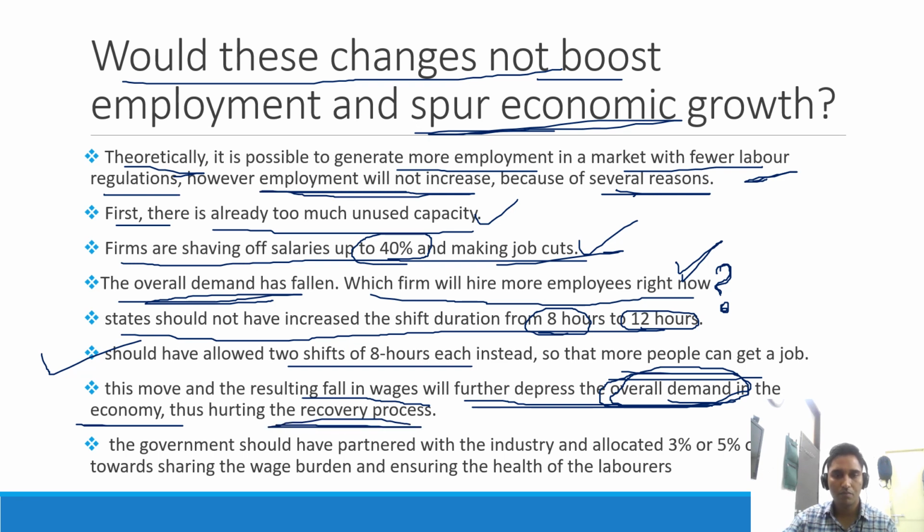So this measure may hurt the economic recovery, it is argued by the experts, and the government should have partnered with the industry and allocated 3 to 5% of the GDP towards sharing the wage burden and ensuring the health of the laborers.